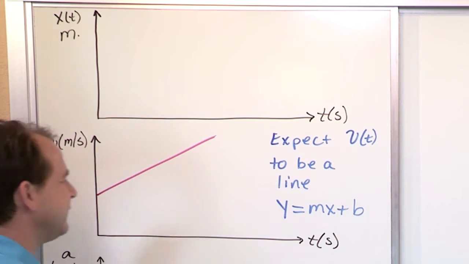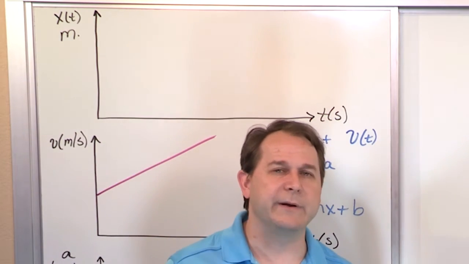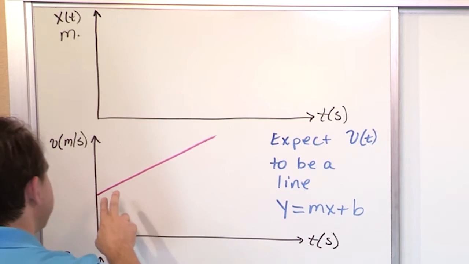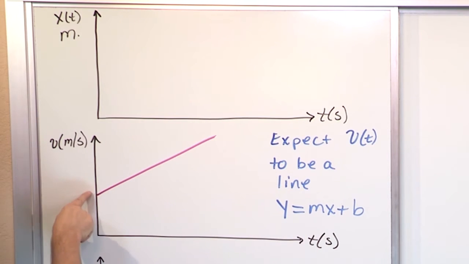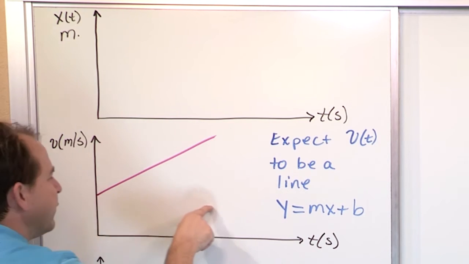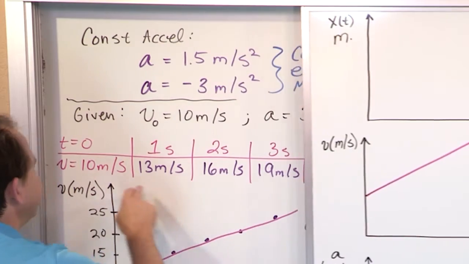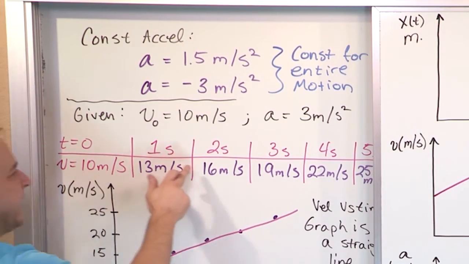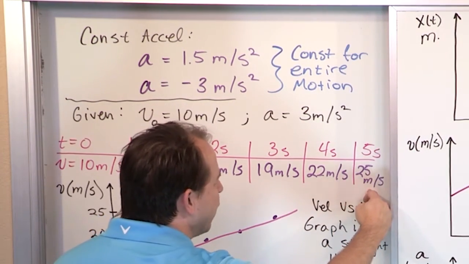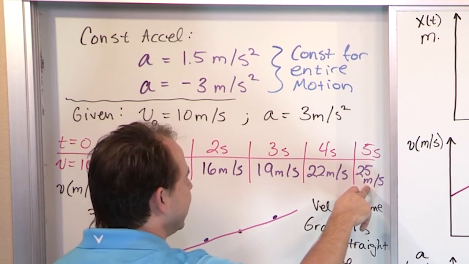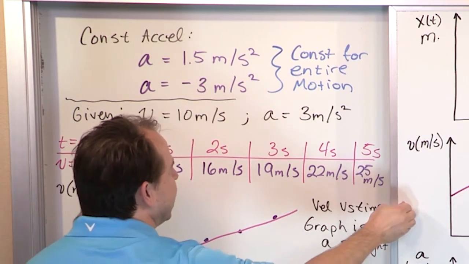Well, what do you think is going to happen? You have to use your imagination a little bit here, but what's going on is that in the beginning of the motion, the velocity is lower. But as time goes on, I'm actually moving faster. Here I might be going 10 meters per second, like in this problem. Initially I was going 10 meters a second, but several seconds later I'm going much faster, 2.5 times as fast, 25 meters per second.